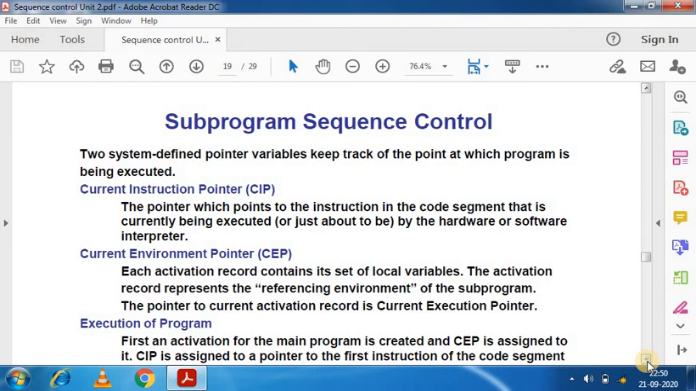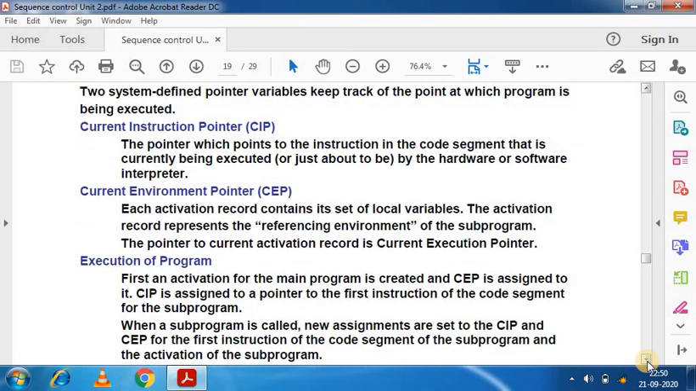And just talk about the current environment pointer. Each activation record contains the local data, local variables. The activation record actually shows the referencing environment of the subprogram, but it shows the referencing environment using any kind of address.